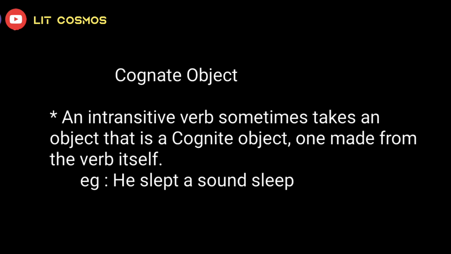Next heading, cognate object. An intransitive verb sometimes takes an object that is a cognate object, the one which is made from the verb itself. For example, he slept a sound sleep. So this is an example of a cognate object. So that is all about the chapter, understanding the verb.